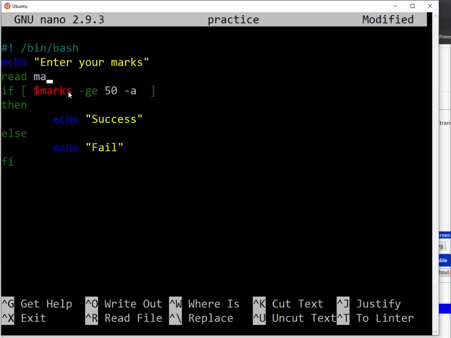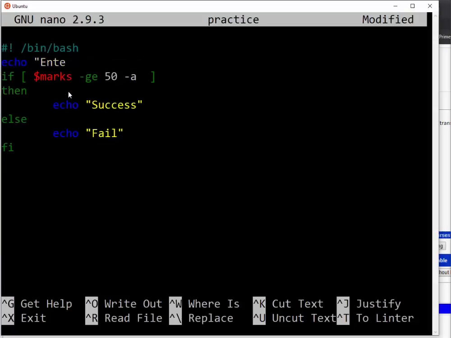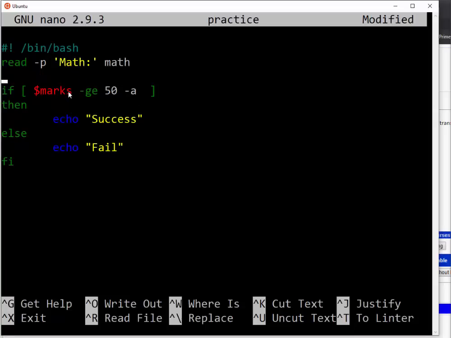Let me not use this equals of mine, let me use the other read. Read -p, then here I put math, then here I write math. Here also I read -p, then English, which will be English.